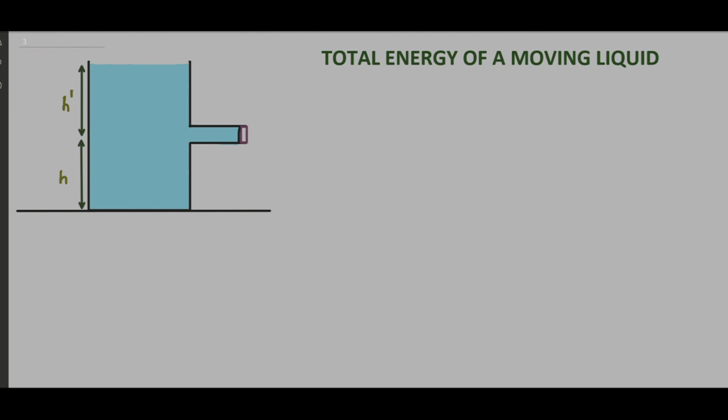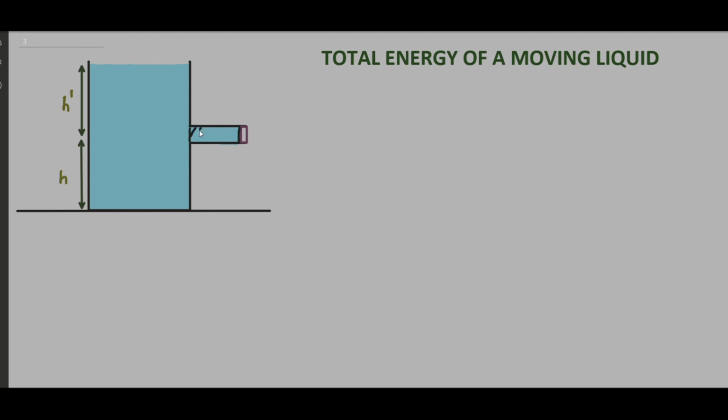In this video, we are going to talk about total energy of a moving liquid. First, let us understand what are the different types of energies a moving liquid possesses. If you imagine a particular volume of liquid which is in motion, for example, if I open the outlet here, the liquid starts flowing out. When the liquid starts flowing out, you will see a particular volume of liquid is in motion in that tube. Let me assume that and find the different kinds of energies it has.